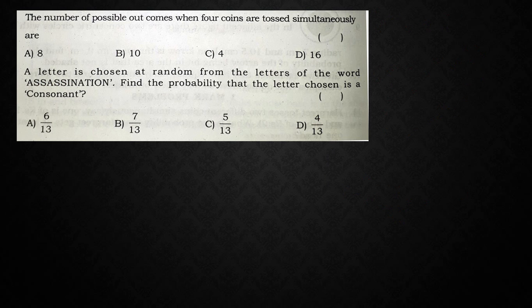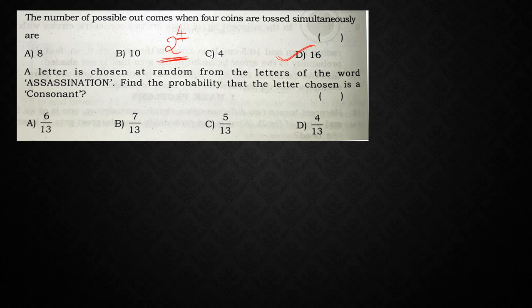Next, moving on to one more question. The number of possible outcomes when 4 coins are tossed simultaneously. So what is the formula to find the number of total outcomes? 2 power n. Here the number of coins is 4, so 2 power 4. So 2 power 4 is 16.